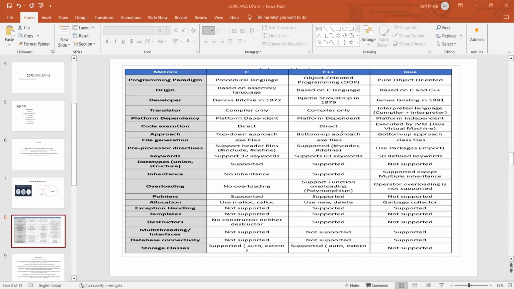Okay. I told you, right? To overcome the problem of multiple inheritance, we introduced the interfaces concept. Okay. And database connectivity. Database connectivity will happen only through the Java programming language, not through C and C++. Okay. And the storage classes. Storage classes like auto and extern are supported by C and the same in C++, but Java doesn't support these storage classes. Okay, these are the main metrics where we can differentiate these three programming languages.